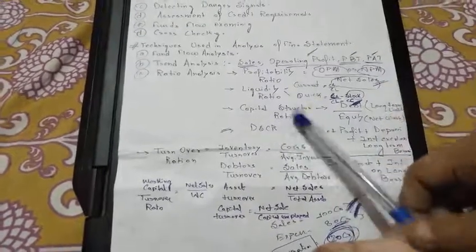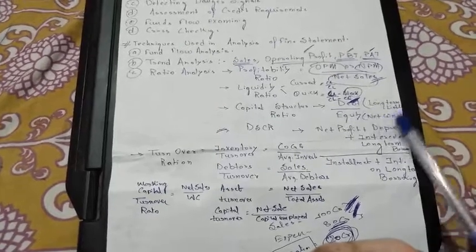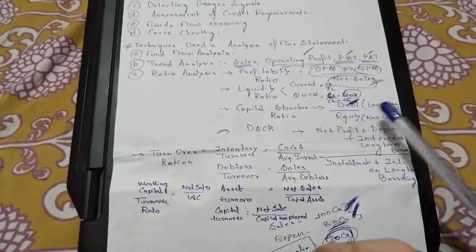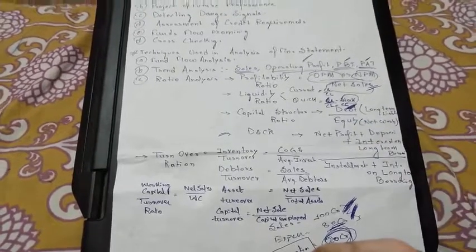Next is the capital structure ratio. It is nothing but debt by equity. Only the long term debt is taken into concern, and equity is the net worth, and net worth or equity is equal to the capital plus the reserves.